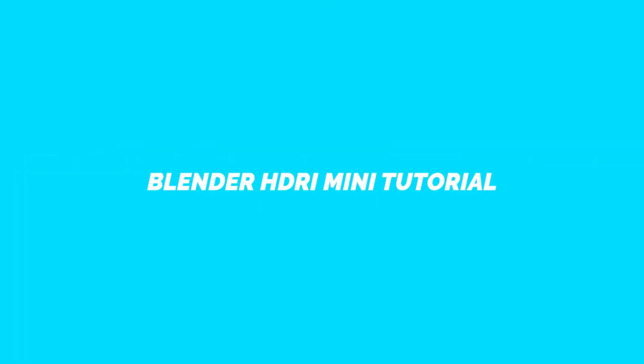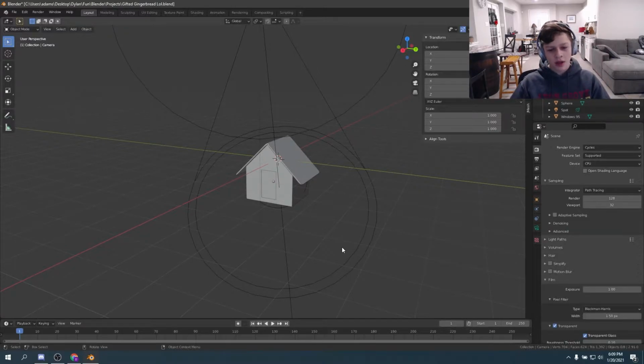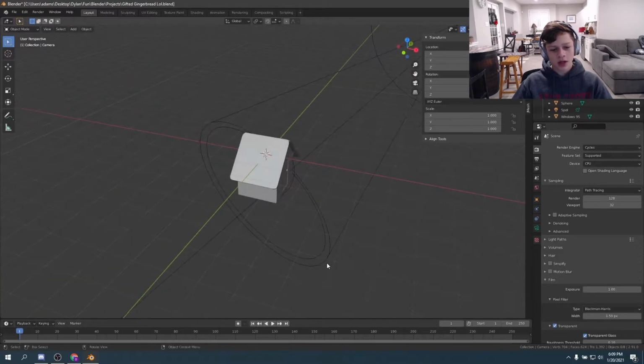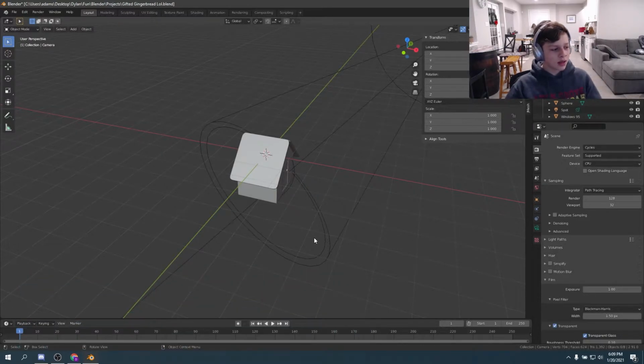Hey everyone! So today I will be showing you a really quick tutorial on how to import an HDRI to Blender. So an HDRI is an environment, also known as an environment texture. Basically it's a wide panoramic shot of a certain place with lighting data that can light up your project in different ways.